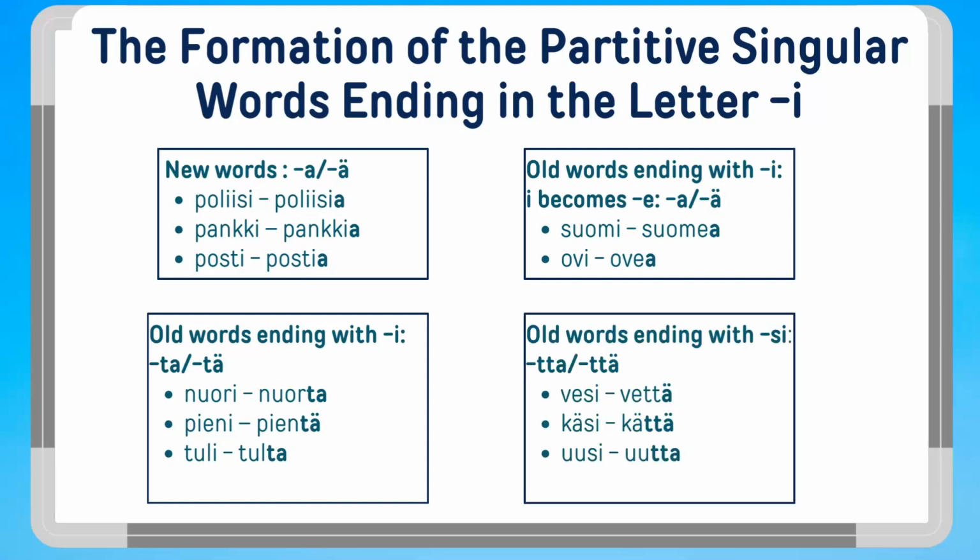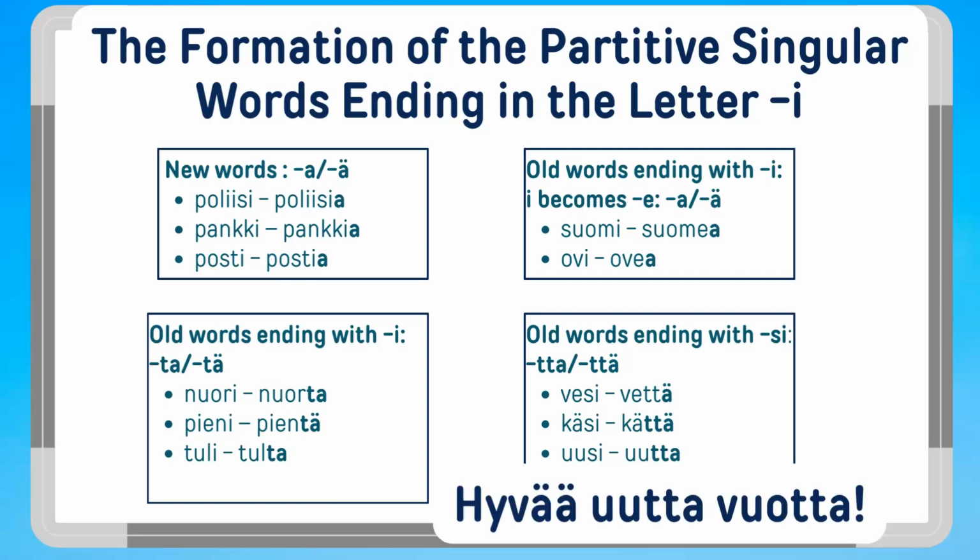And finally, the last group are old words ending with si, such as water, vesi, vettä. A hand, käsi, kättä. New, uusi, uutta. One familiar use of this form is, for example, in New Year's when people say hyvää uutta vuotta. Happy New Year.